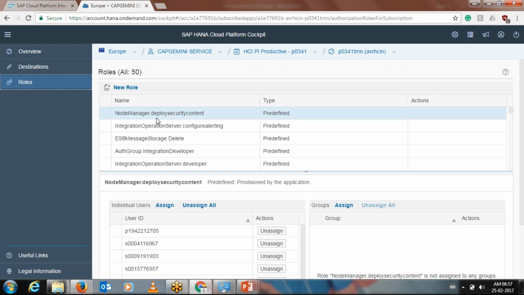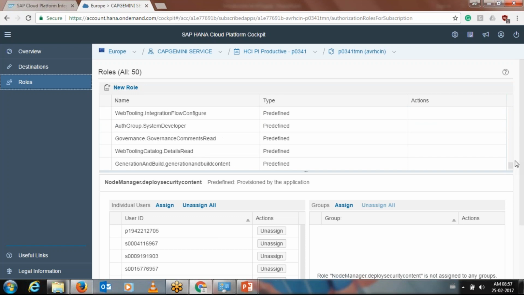There are around 50 predefined roles in the HCI. You can see these are the roles. You can just traverse from there. These are provided by SAP. If you want, you can create your own roles, but that won't be a scenario as of now, because for our tenant we haven't created any role till now.